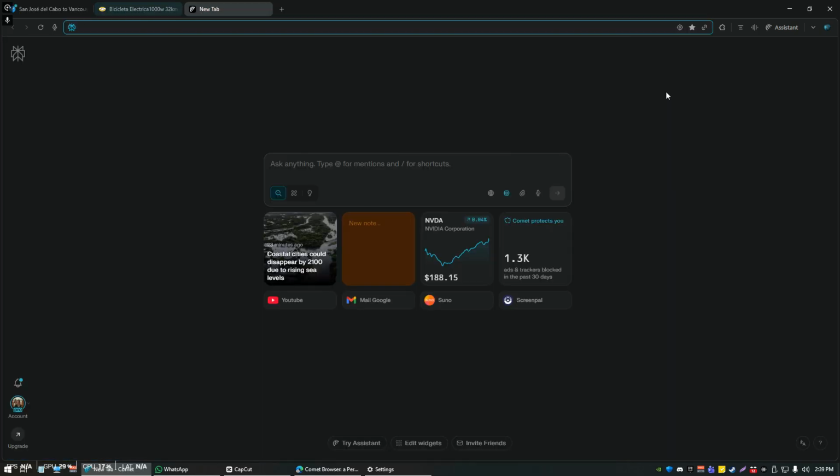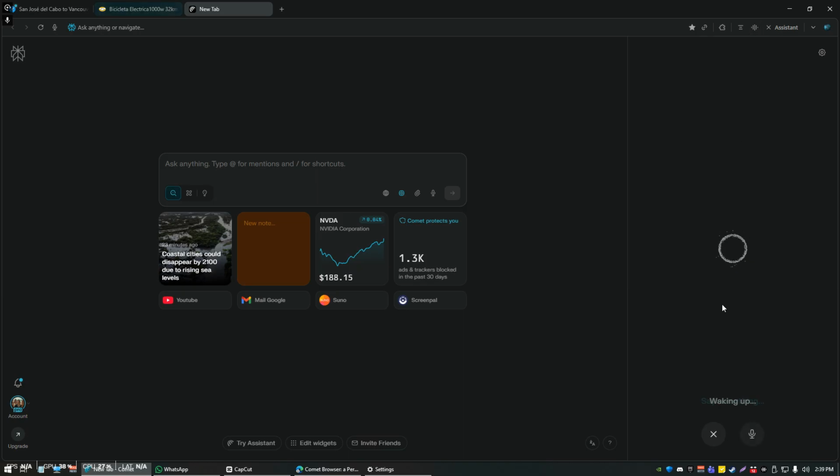Additionally, Comet Browser has a built-in voice mode model, so you can chat to it within your browsing context. If you don't want to type, you can ask what's going on about the web page you're looking at, or just whatever you want. You've got that built-in voice chat model.